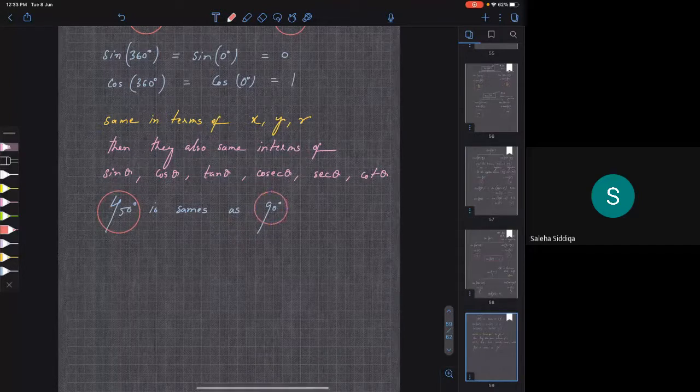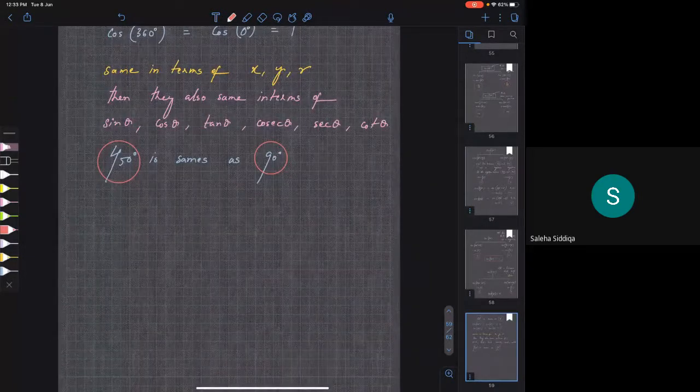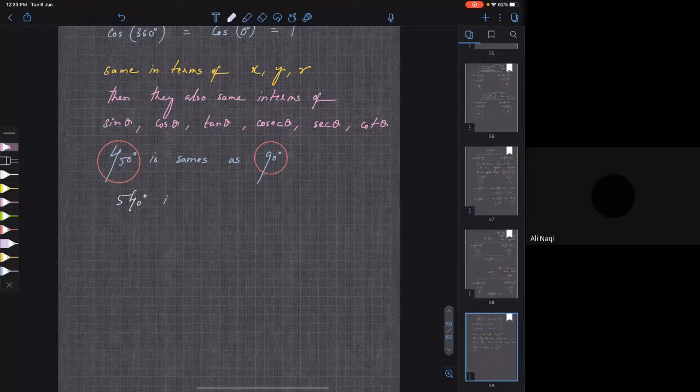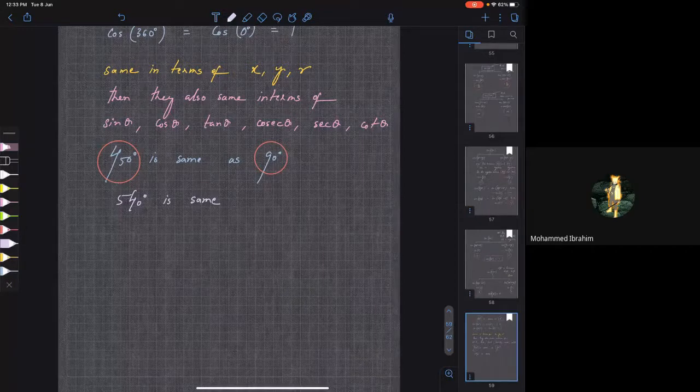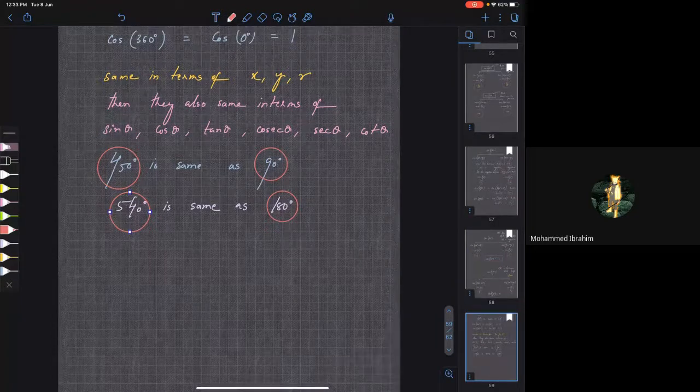And after 450 degrees, what will you get? 540 degrees, right? So I can say 540 degrees is the same as 180 degrees. But don't worry, you will not come across these angles. In physics you generally come across angles up to 180 degrees only, or sometimes up to 360 degrees. You won't get angles beyond that. But I'm just saying mathematically this is true. You are getting my point?